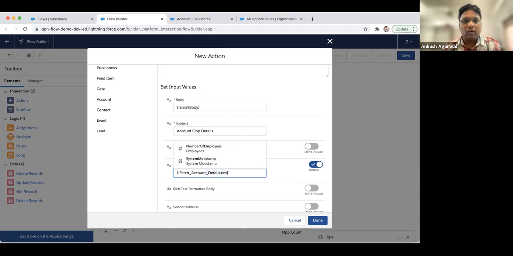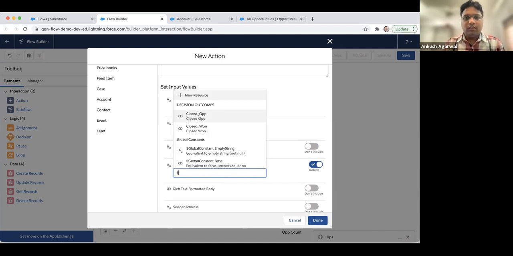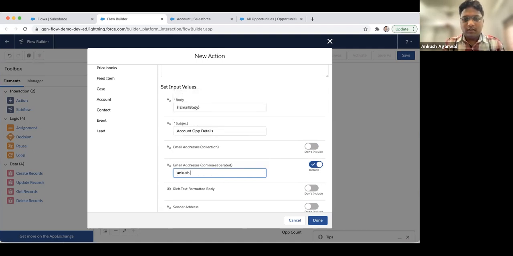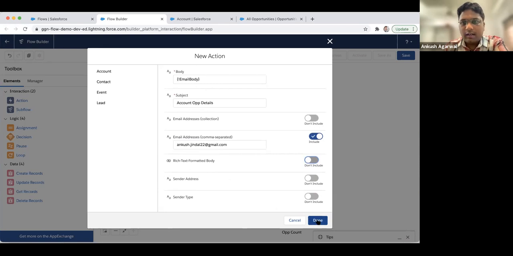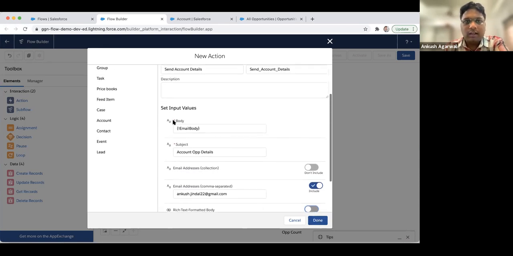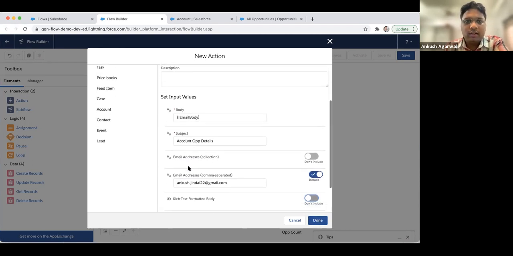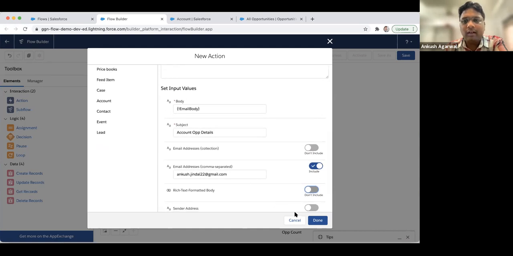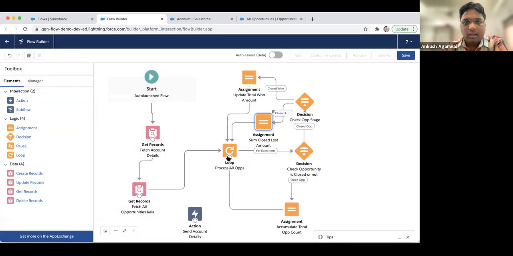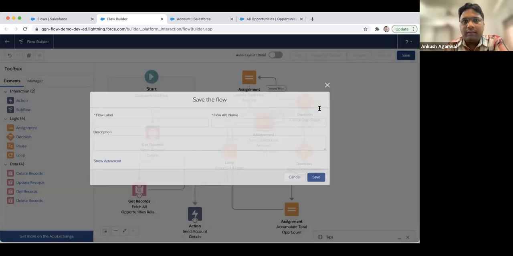So for now, I'm just using my personal email ID. Okay, I'm done with it. So I mentioned the body, subject, and email address where I will receive the email, and I'll connect it. After the last item, when all the accumulation is done, this email will be sent, and I'll save it.